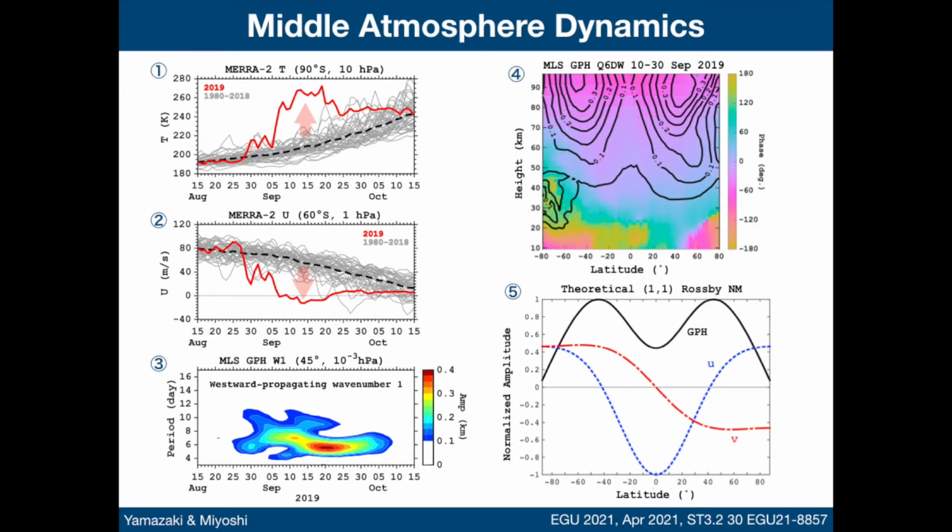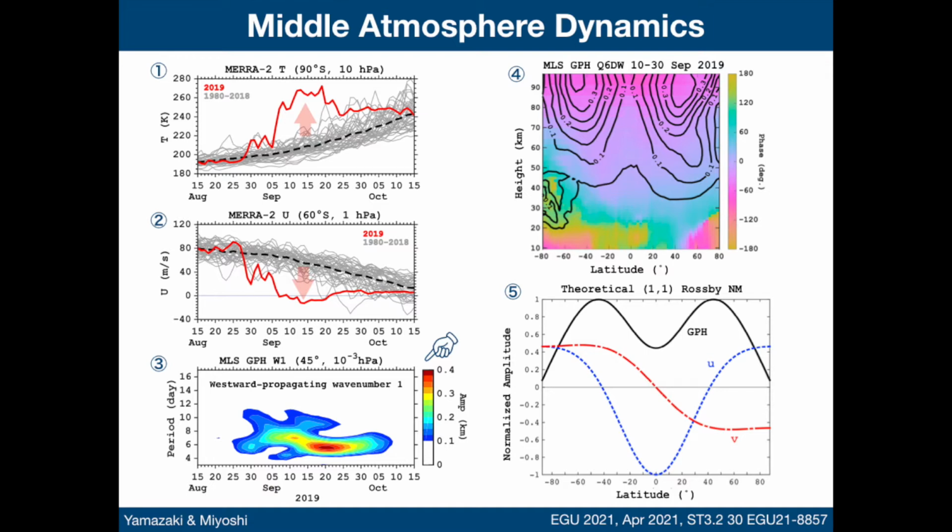This slide gives a summary of the middle atmosphere dynamics during the September 2019 SSW. Panel 1 shows the stratospheric polar temperature variation associated with the SSW at 10 hectopascal, at a height of approximately 30 kilometers. Panel 2 shows the weakening and reversal of the zonal mean zonal wind in the Southern Hemisphere high latitude at 1 hectopascal, at a height of approximately 50 kilometers. And panel 3 is a spectrum of geopotential height at mid-latitudes, at a height of approximately 95 kilometers.